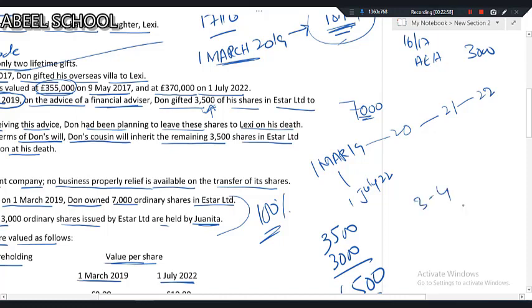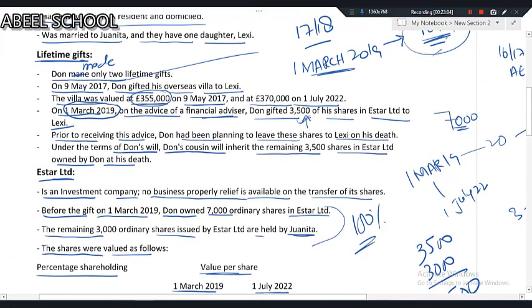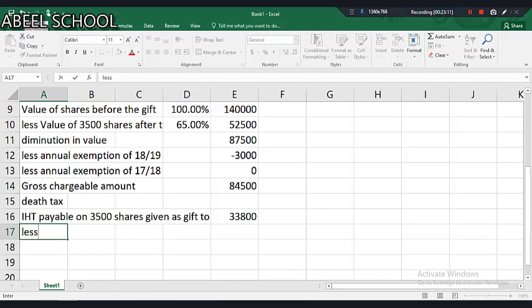So it's going to be 3 to 4 years. The gap between the gift during lifetime and death is 3 to 4 years, and for 3 to 4 years the taper relief is 20%. So less taper relief, basically 3 to 4 years.